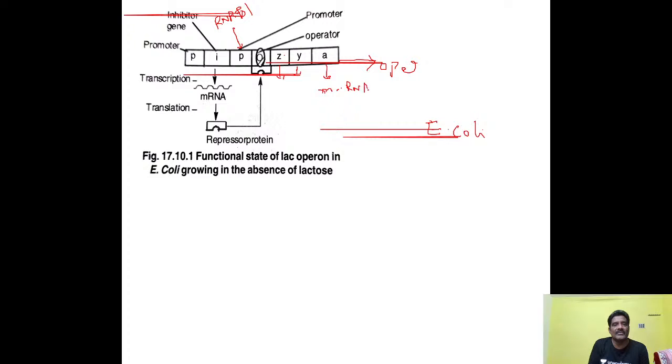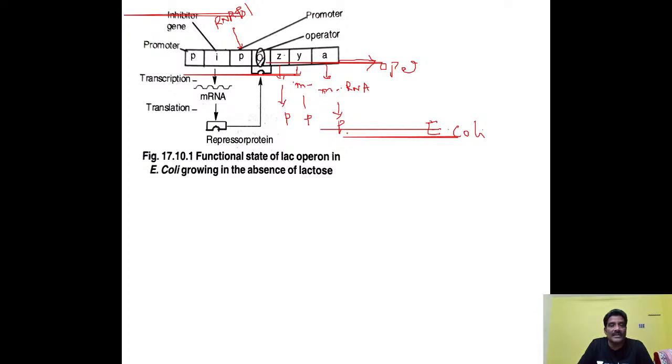Synthesize mRNA and finally this mRNA forms proteins. Here also mRNA and proteins. Here also you see Z gene and proteins are formed. Proteins are nothing but enzymes. So this is about the Lac Operon. Lac means lactose. Operon means DNA consisting of different genes. So this is the structure of the operon consisting of promoter, operator, inhibitor and structural genes.